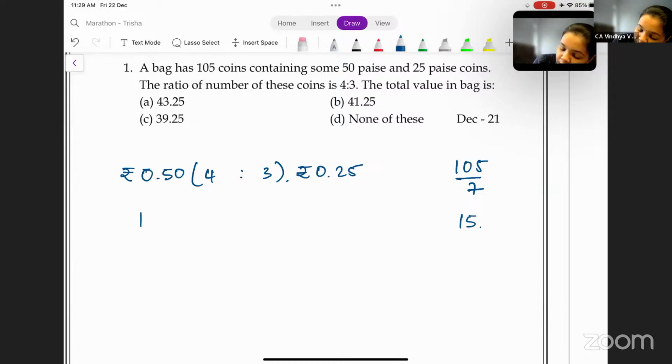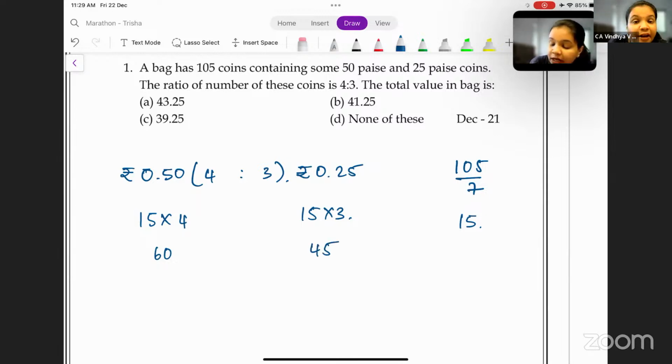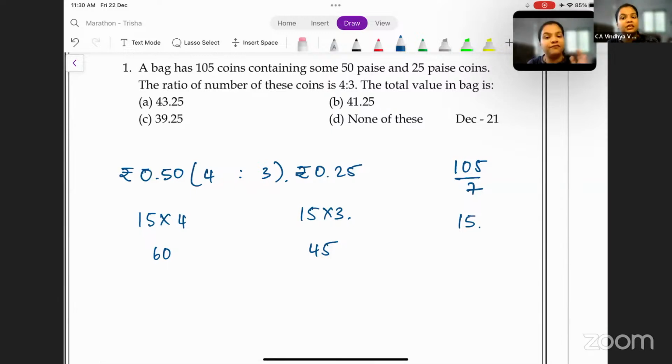So here 15 into 4 and here it is 15 into 3. What is 15 into 4? 60. And what is 15 into 3? 15 into 3 is 45. Total is it 105? It should be 105. 60 plus 45 is equal to 105. Now we have got the number of coins. There are 60 50 paise coins and there are 45 25 paise coins.